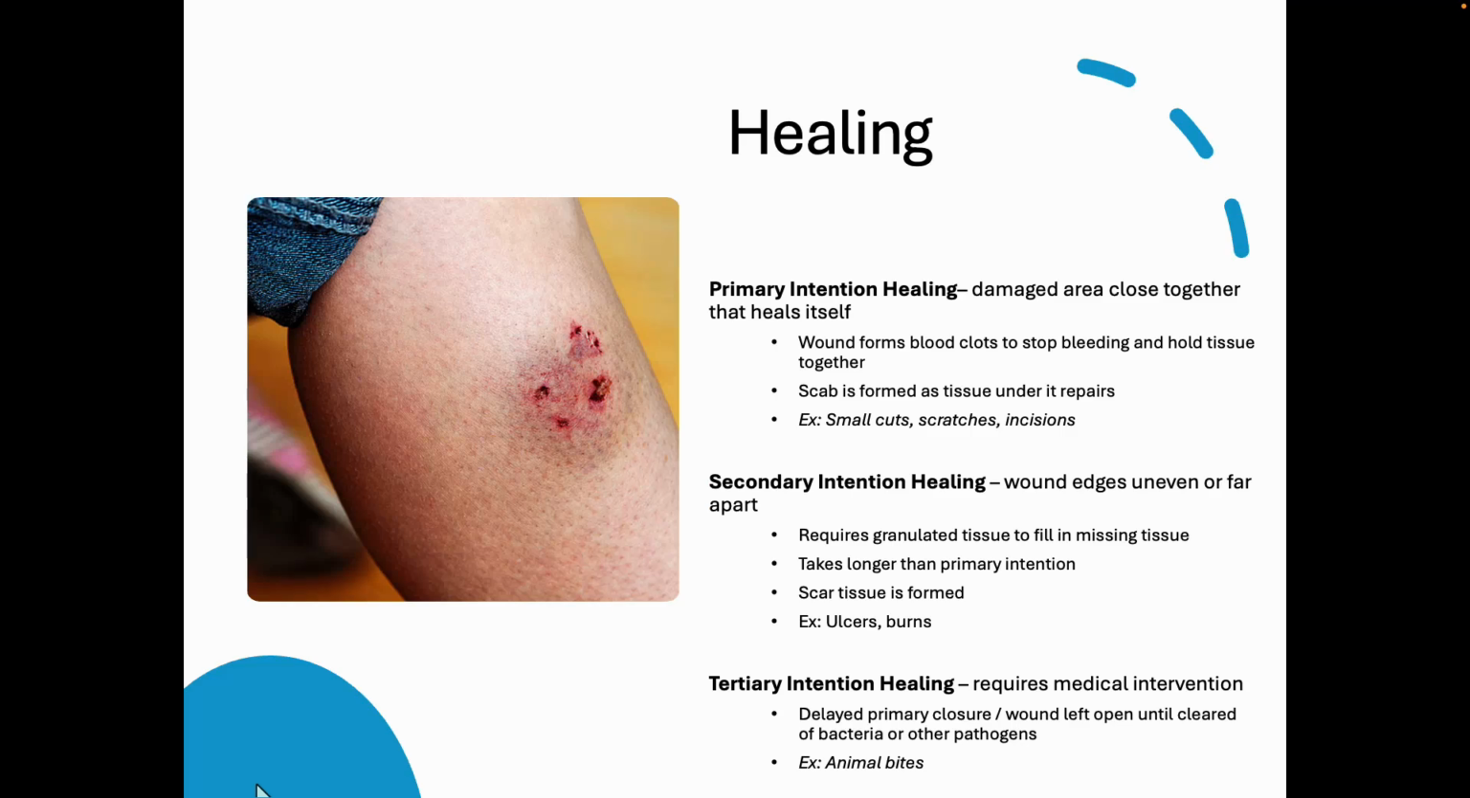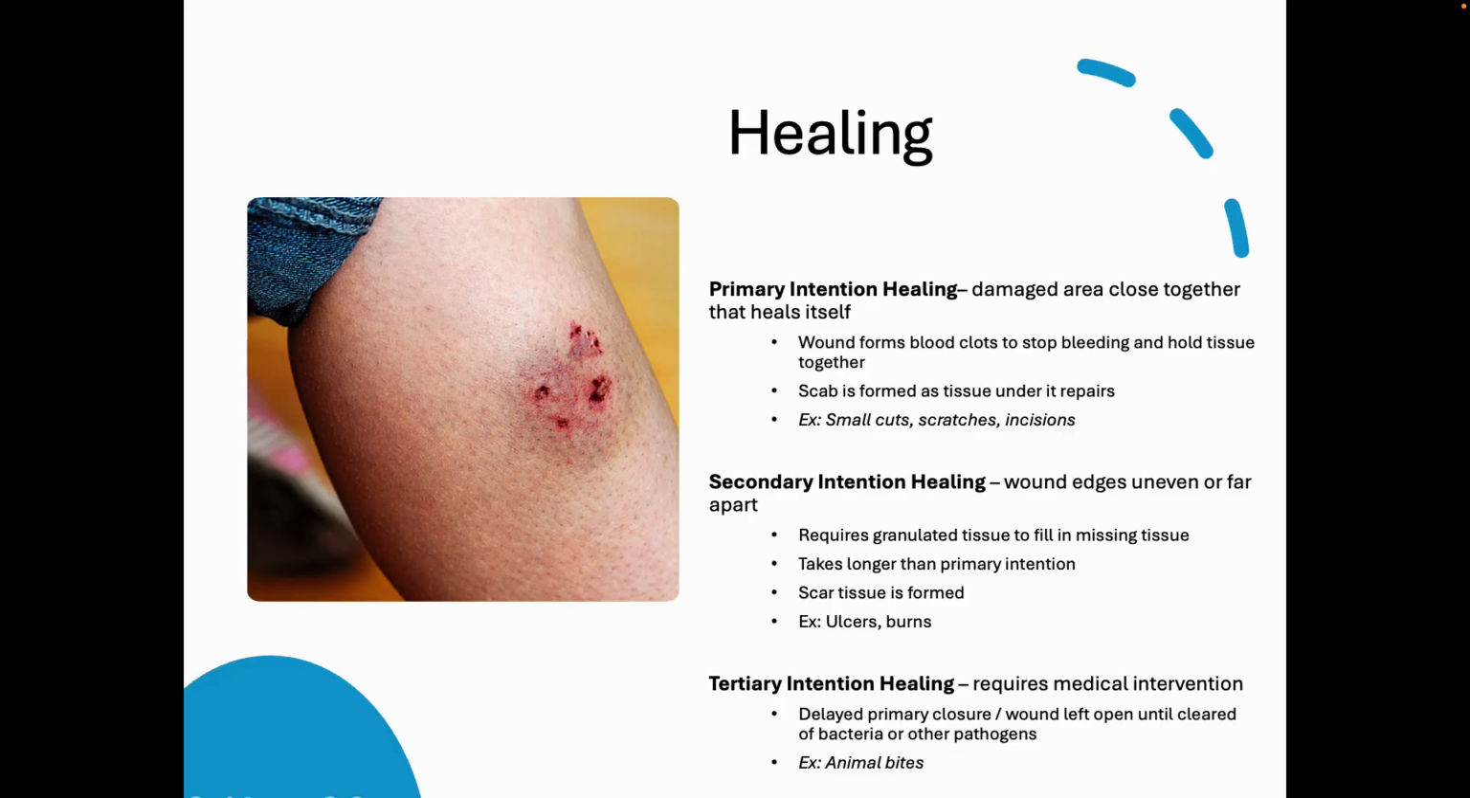Healing. There's primary intention healing, secondary intention, and tertiary intention healing. So the third. That's a dog bite. Zombie bite. Primary intention, damaged area, close together and heal itself. This is when you just have a tiny little cut or a paper cut. The edges line up so that it can just kind of heal nicely.